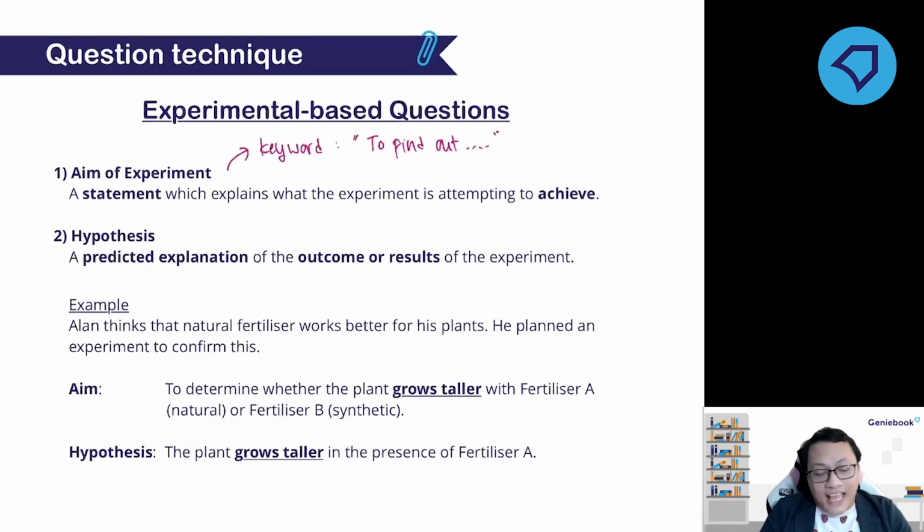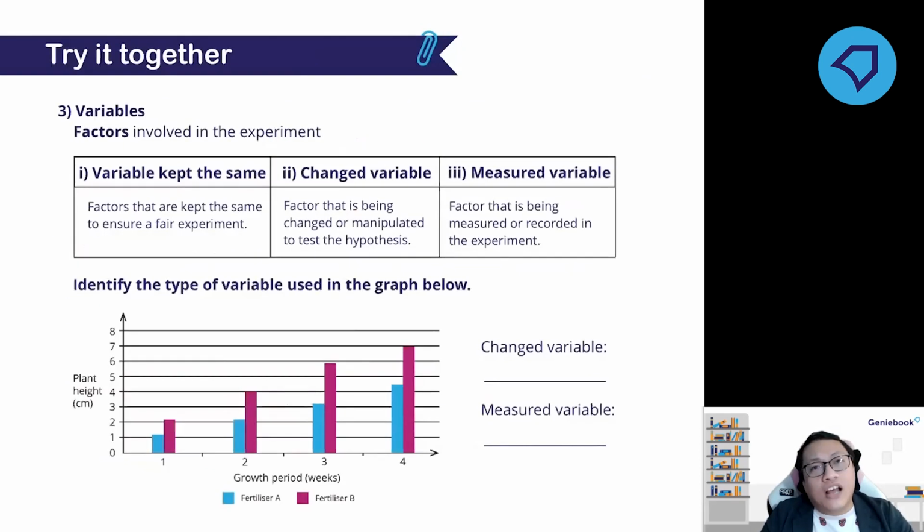So that's how to differentiate or understand the aim of the experiment and the hypothesis. So any question regarding this? Okay, no questions? Then let us try this together. I want you to understand first before you try answering this.